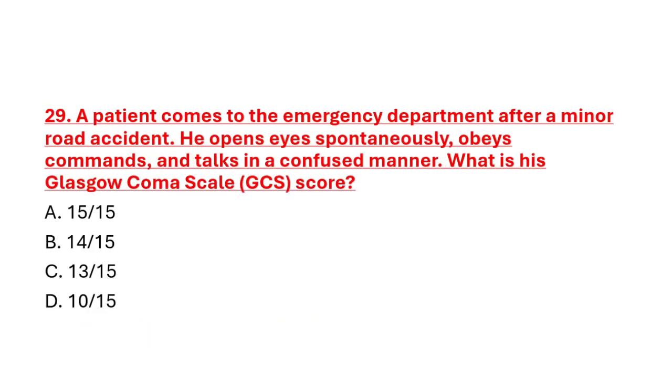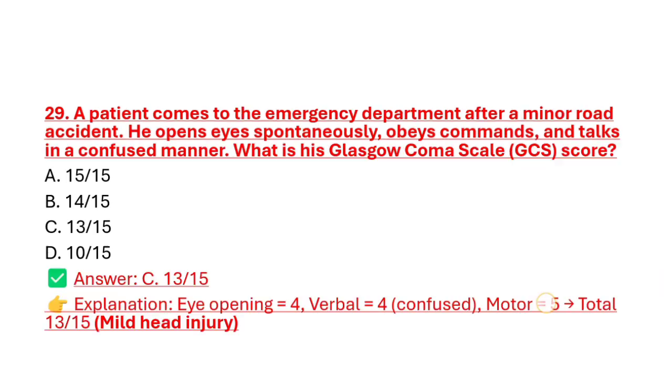Question number 29. A patient comes to emergency department after a minor road accident. He opens eyes spontaneously, obeys commands and talks in a confused manner. What is the total GCS score? Option A 15 out of 15, option B 14 out of 15, option C 13 out of 15, option D 10 out of 15. Correct answer is option C, 13 out of 15.